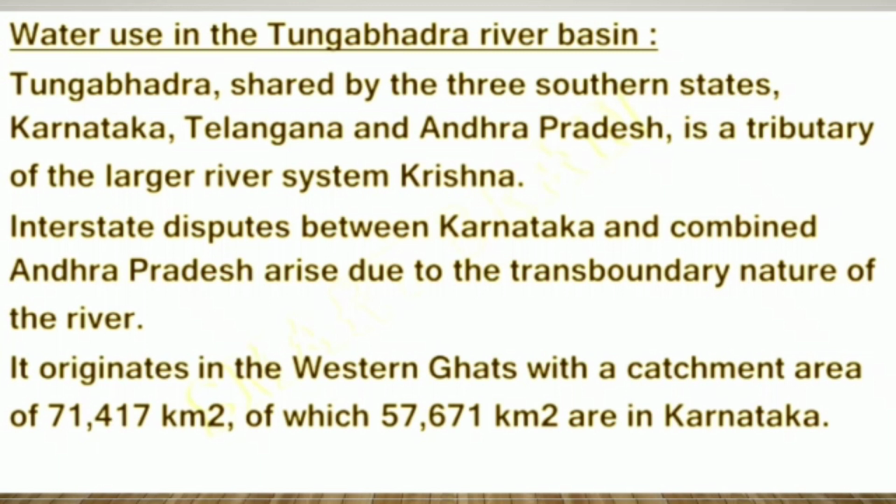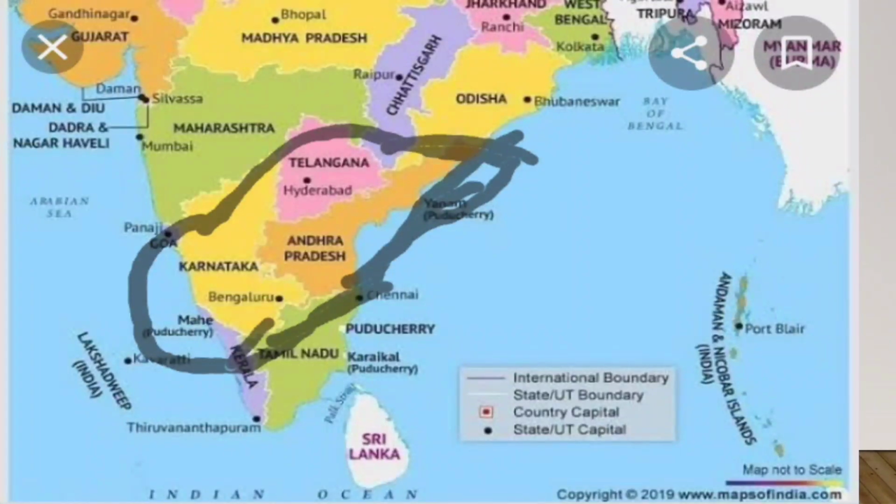How many states share the Tungabhadra river water? Three states. What are they? Karnataka, Telangana and Andhra Pradesh. Children, you can observe the map of India. Tungabhadra river water is shared by the states Telangana, Karnataka and Andhra Pradesh.